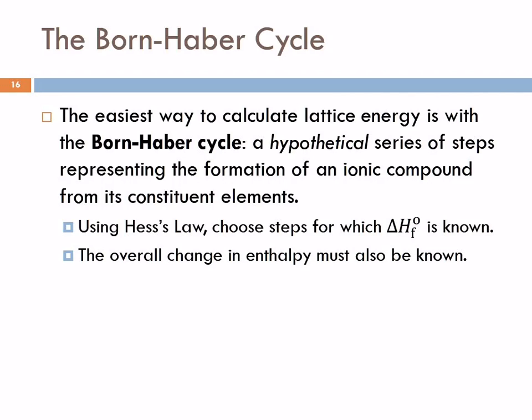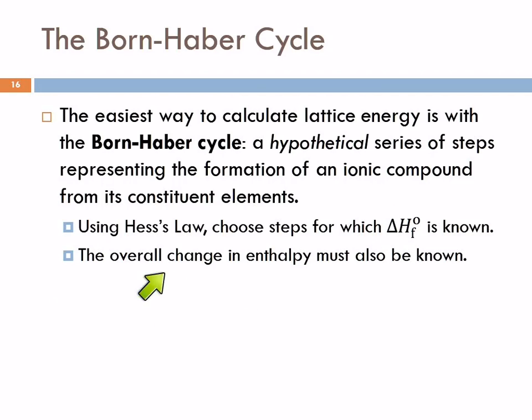You can combine different reactions, and if the sum of those reactions gives you the desired equation that you're trying to look at, you can add up the delta H's and get the end result, because it's a state function, it doesn't depend on the path. So we use Hess's law, and we're going to choose steps where we know the standard heat of formation for each of the steps. And then we can add them up and figure out what's going on.